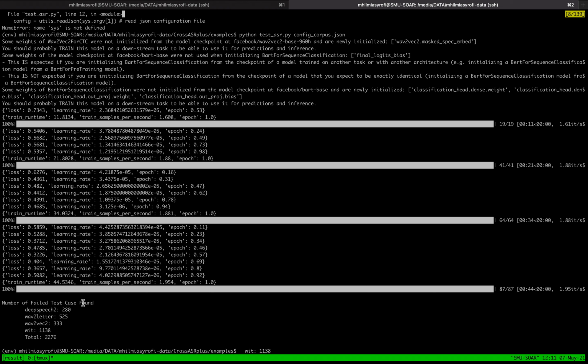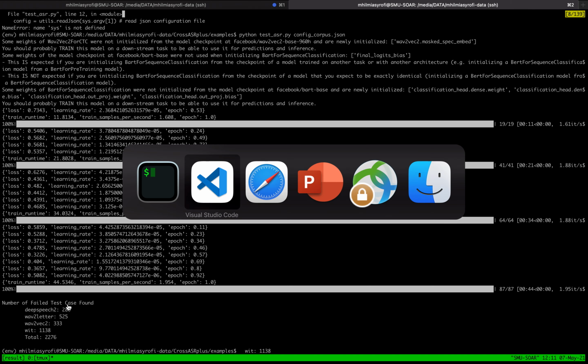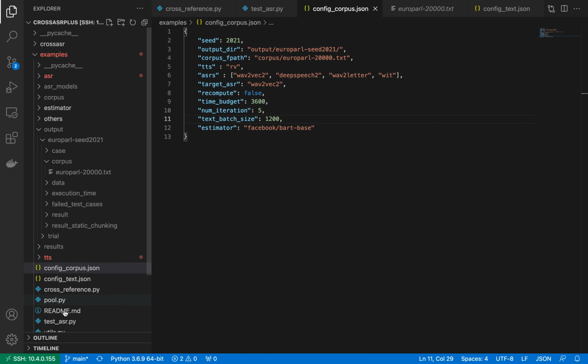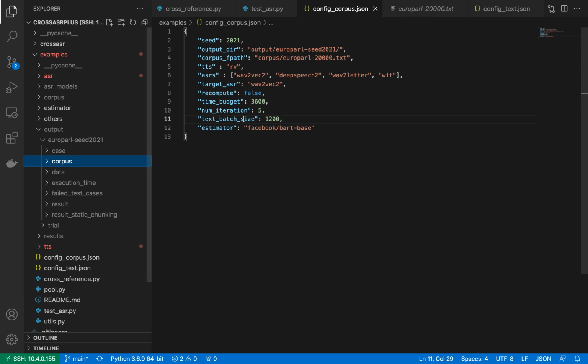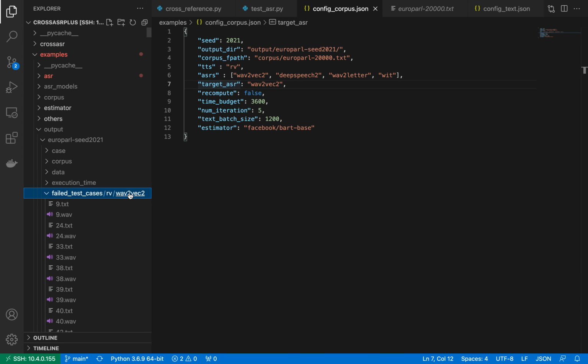We found failed test cases for all ASRs, and the total is around 2000. Because we specify the target ASR, we will save the audio file and the corresponding transcription and the ground truth for retraining. We use Wav2Vec2 as the target ASR, so we save the failed test cases for Wav2Vec2.